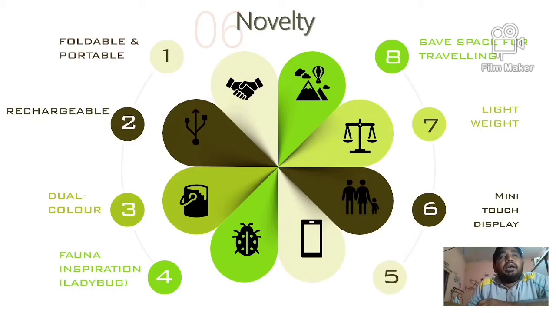Novelty. Our novelty is foldable and portable, rechargeable, dual color, fauna inspiration, space saving, traveling, lightweight, mini touch display, dual vent intake. Our hair dryer has a mini touch display on the top of the layer, and it is very light and used for traveling because it does not take much space.